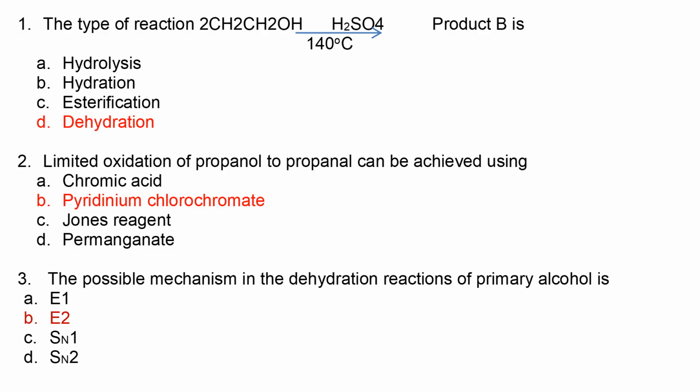The possible mechanism in dehydration of primary alcohol is E2. In E2, just like SN2, everything happens at the same time.